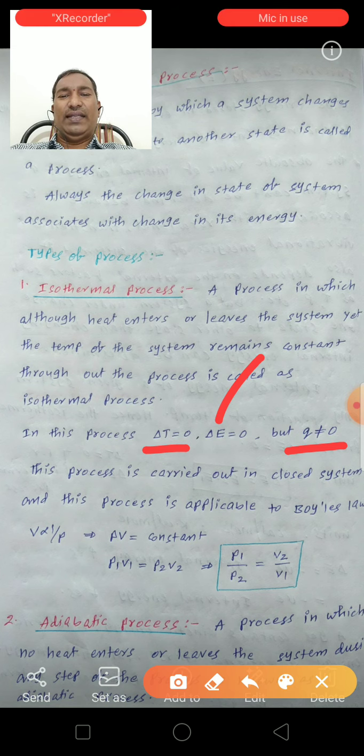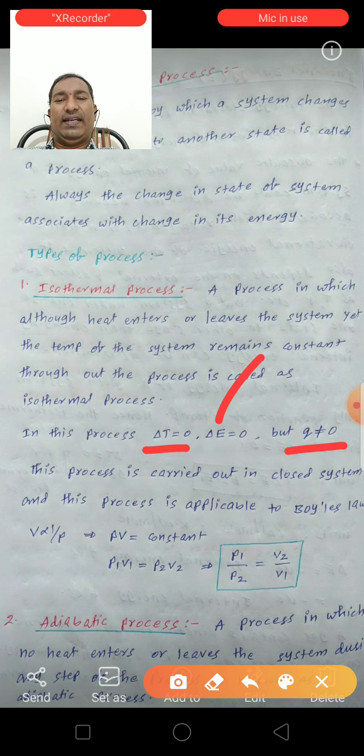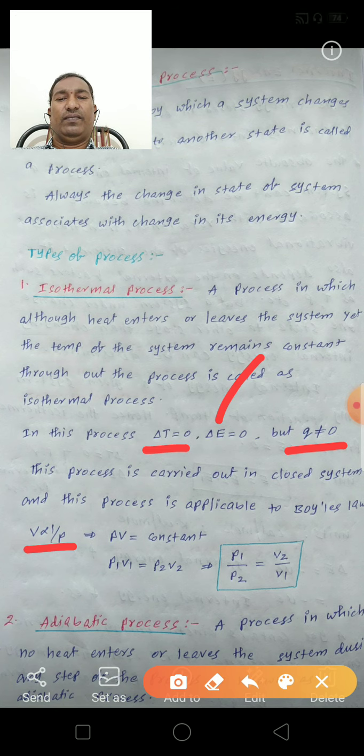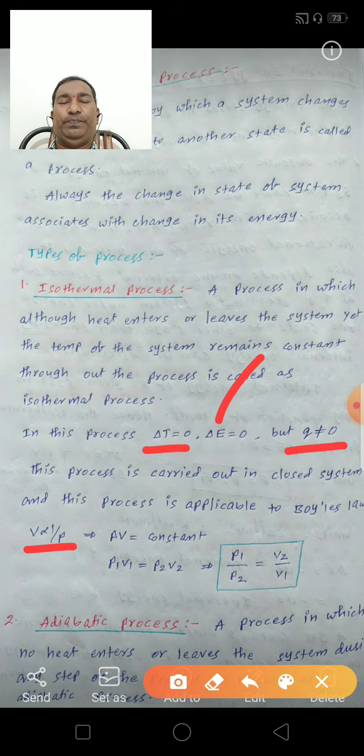This process is applicable to Boyle's law, because here the temperature is stable. According to Boyle's law, V is inversely proportional to 1 by P. Therefore PV is equal to constant.